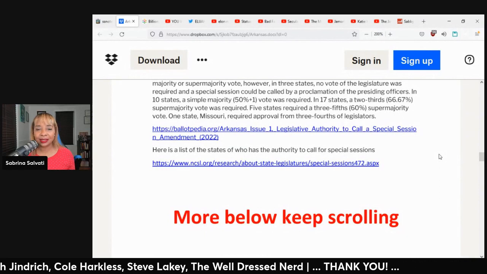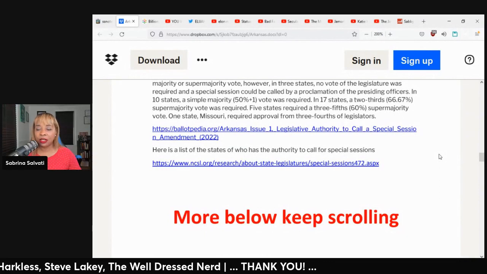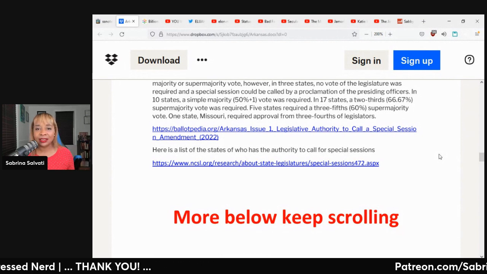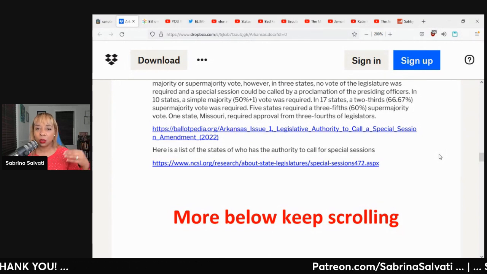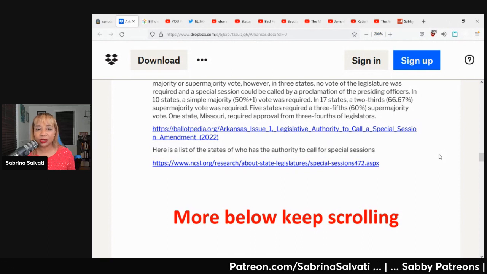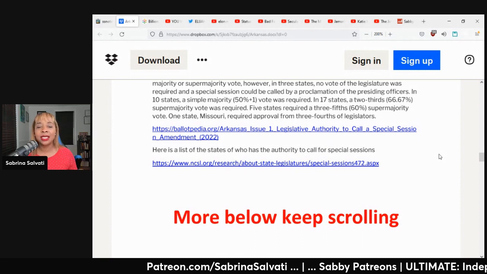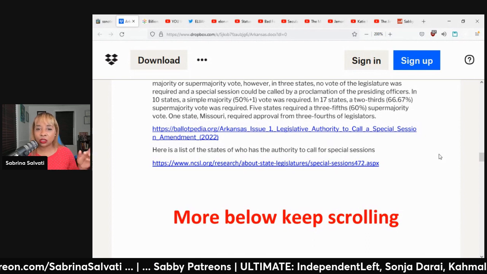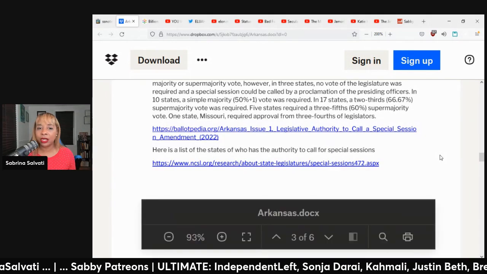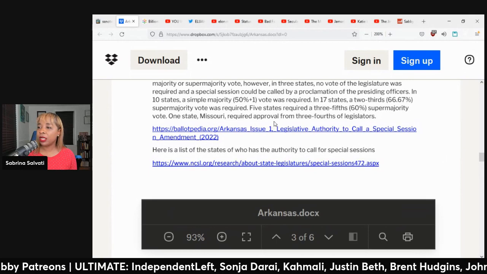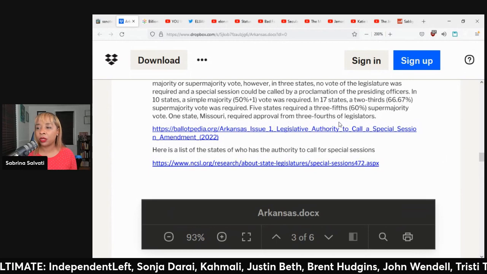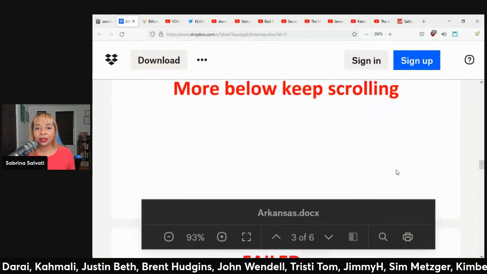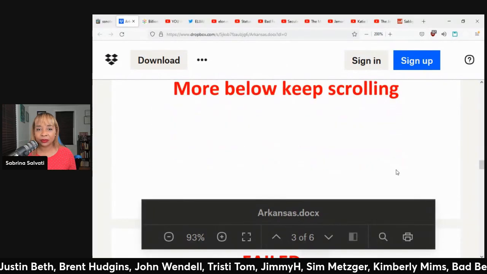In 10 states, a simple majority, 50% plus 1, is required. In 17 states, a 2/3, which is 66.67% supermajority vote, was required. 5 states require a 3/5, 60% supermajority vote. 1 state, Missouri, required approval from 3/4 of the legislature. So that did not pass there.